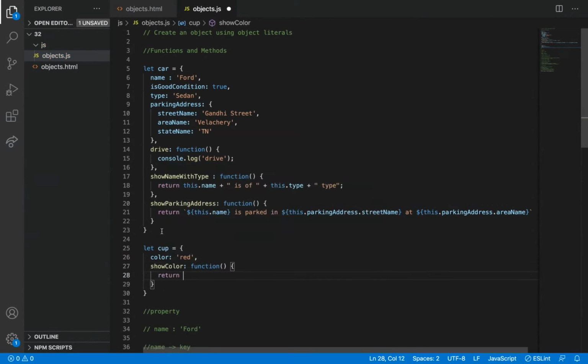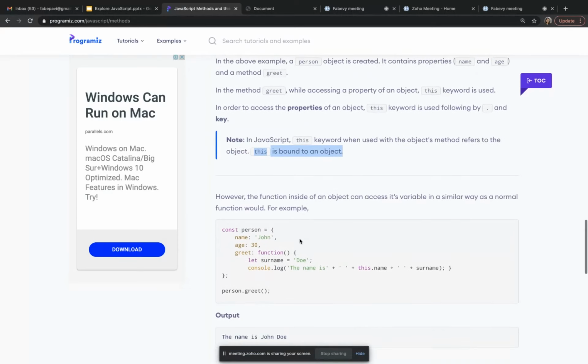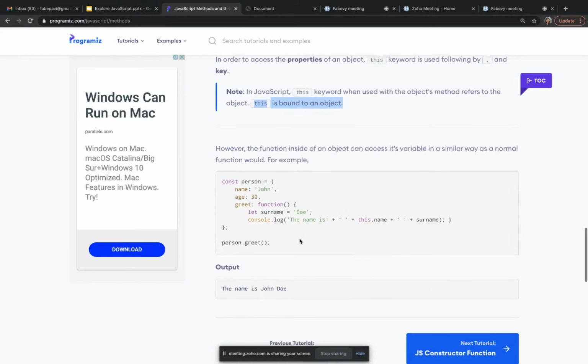I'm going to return the color of cup is, what I'm going to access, this dot cup. So here this is nothing but this cup. And here this is nothing but this car. So here it is bound to this object, and here it is bound to this object. So that is what they are saying. This is bound to an object.